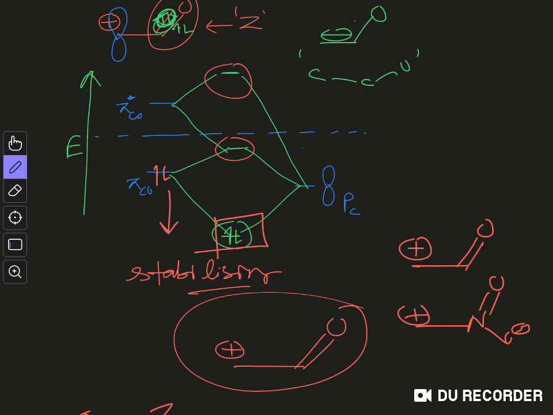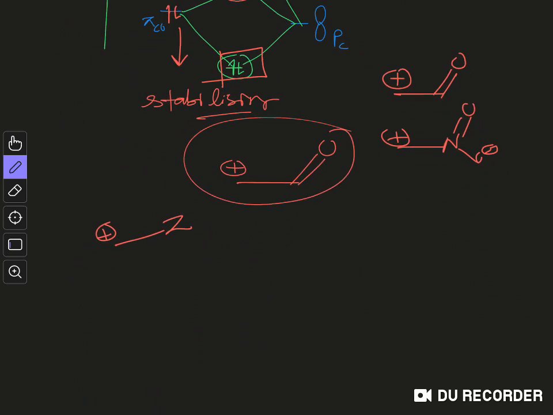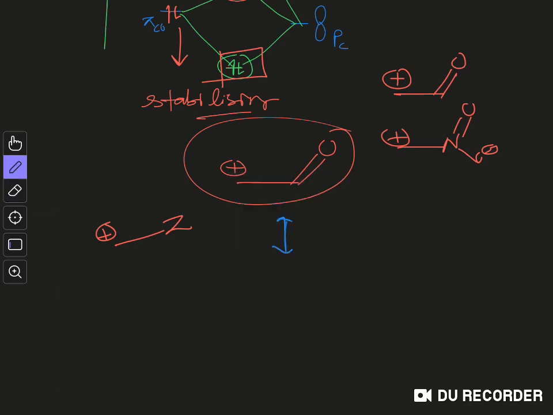But why is the experimental result that it is a destabilizing situation? The effect of destabilization here is not because of the conjugation, it is because of the Coulombic repulsion. So what is the Coulombic repulsion here? If you consider this system, any carbonyl group, we can also draw another resonance canonical form like this one, where we have a positive charge over here, so that means this carbon center is very much positive,